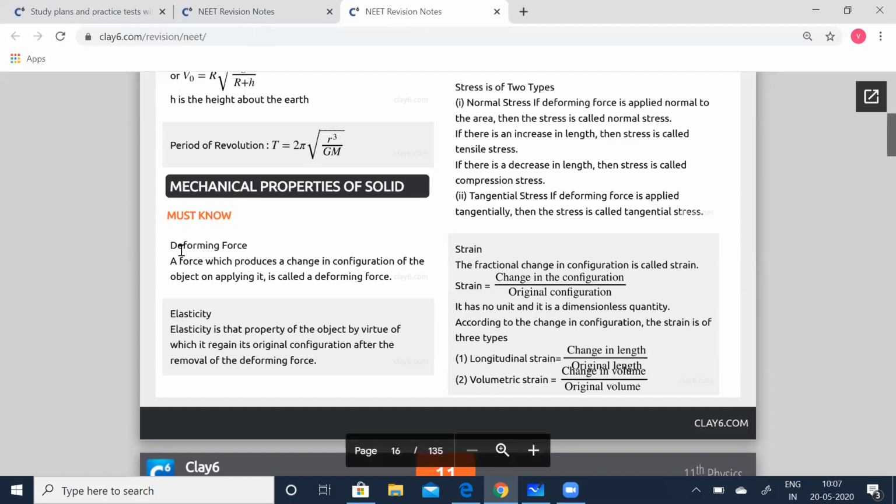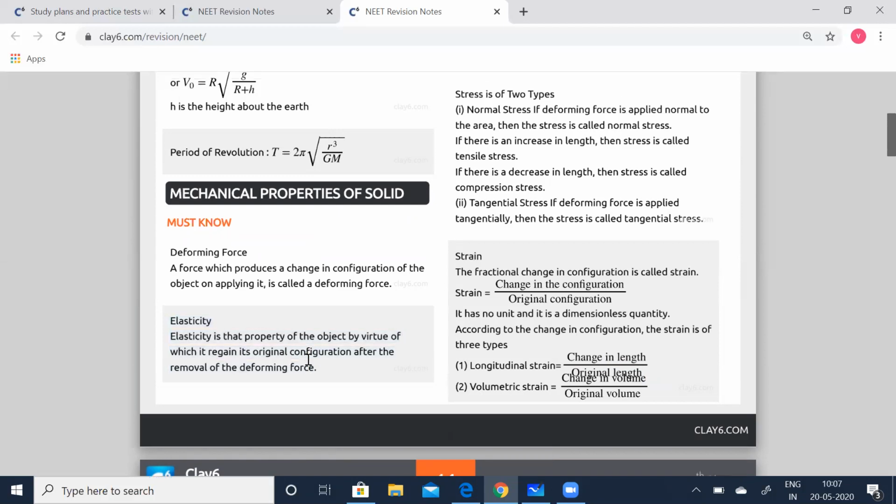First, what is deforming force? A force which produces a change in configuration of the object on applying it is called a deforming force. Elasticity. Elasticity is the property of the object by virtue of which it regains its original configuration after the removal of the deforming force.